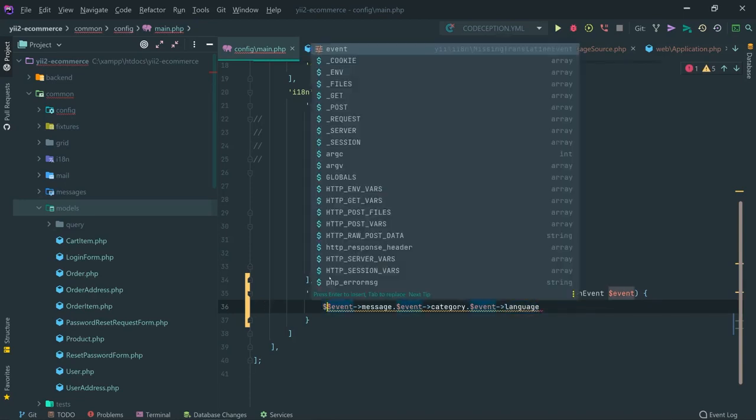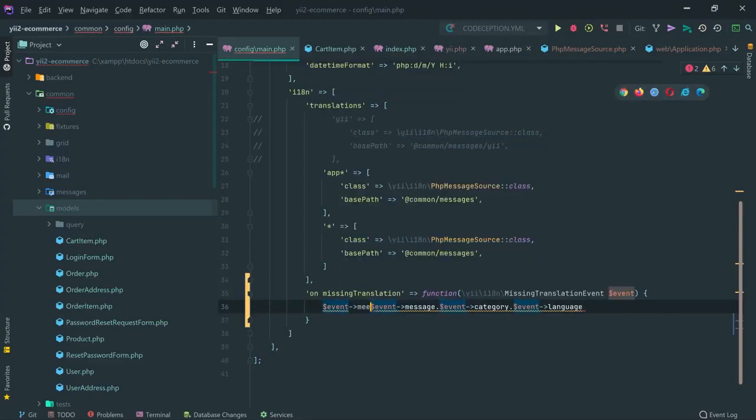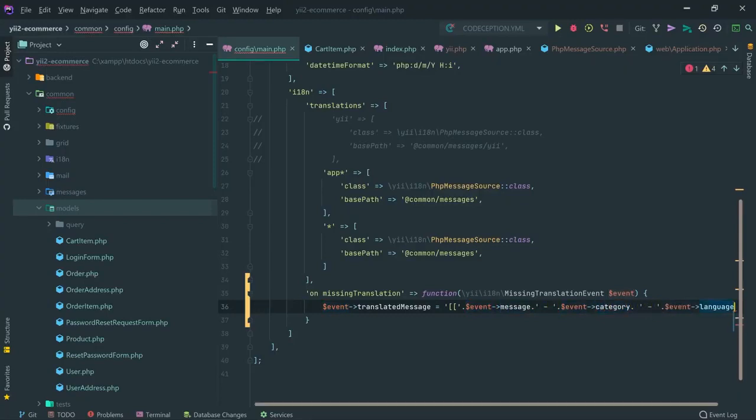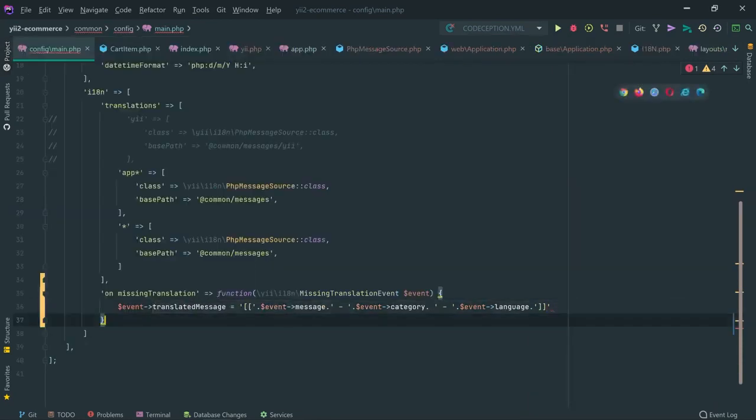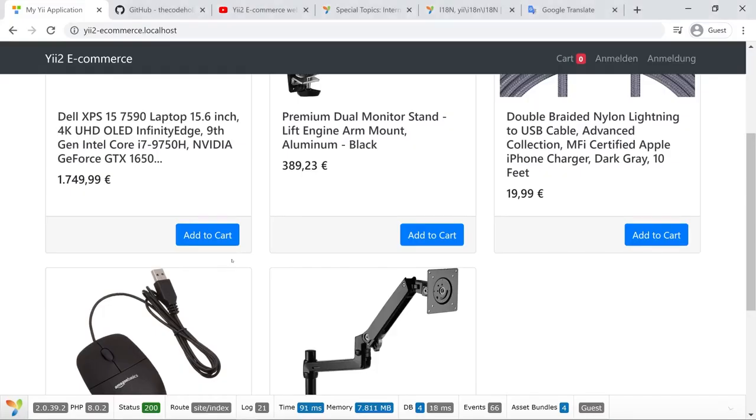And I can assign all these things into the translated message. So translated message equals, and I can wrap it. Basically I can put some weird characters right here, the square brackets, for example, then the message, then a dash, then the category, and then again a dash, and then the language, and finally I'm gonna close my square brackets. This will display my translated messages like that. So I'm gonna save that and reload the page.